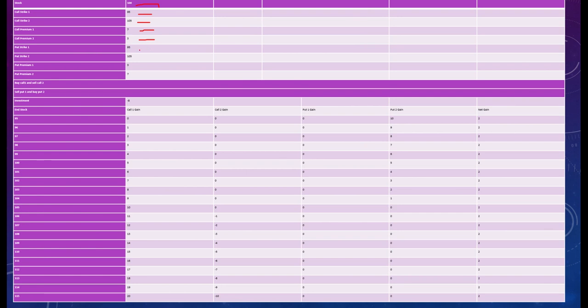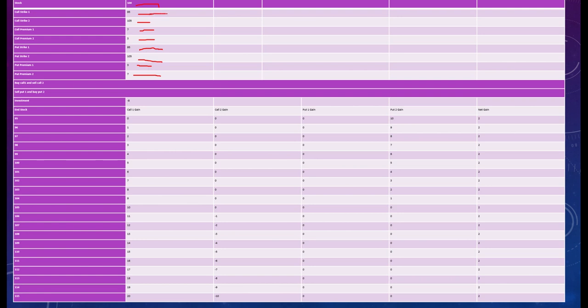Then we have put strike 1, which is 95, and put strike 2 is 105. Put premium 1 is 3 and put premium 2 is 7. Right, so this is all you are given: 2 calls and 2 puts, strikes 95 and 105, and for the put also 95 and 105. The premiums are 7 and 3, and in case of the put it is 3 and 7. Now let's apply the strategy. The strategy says buy call 1, sell call 2.